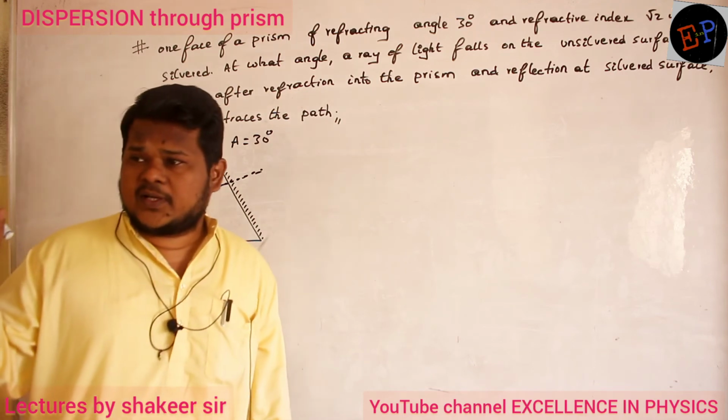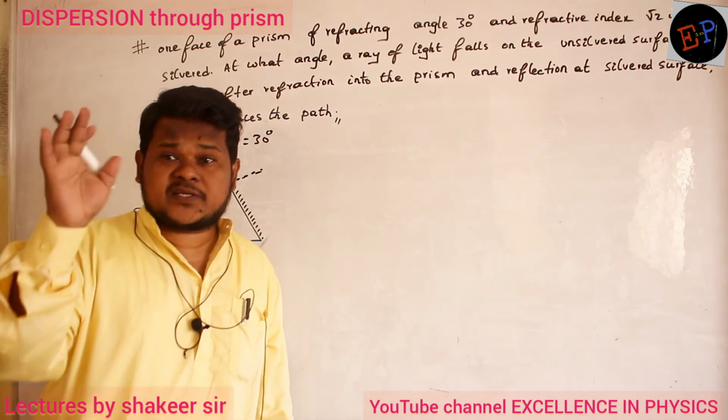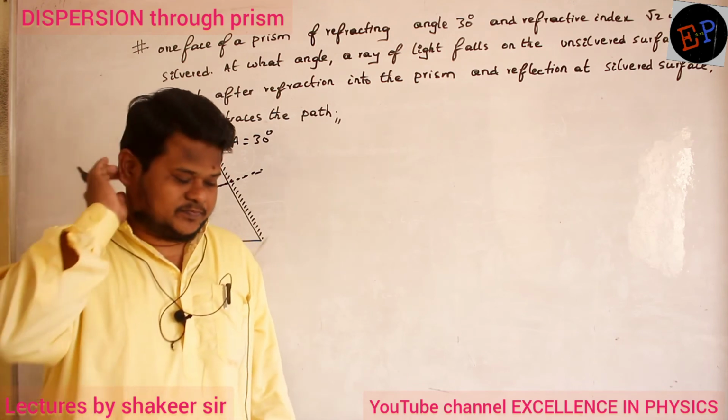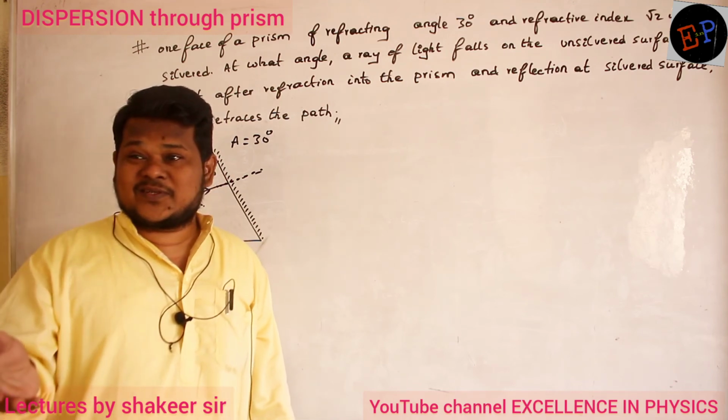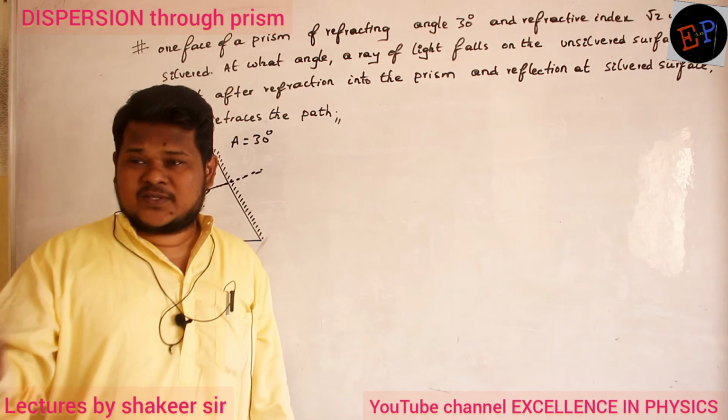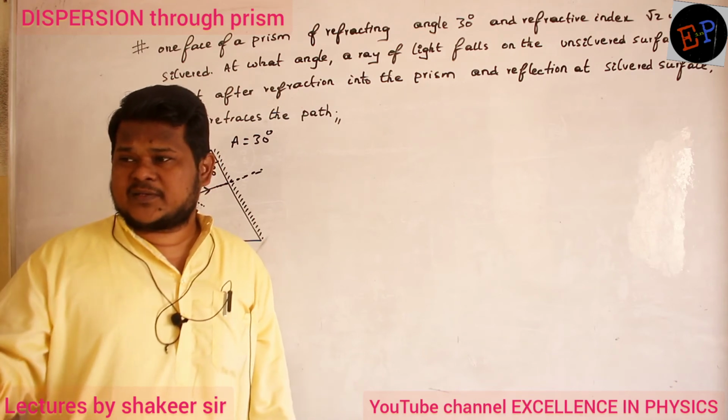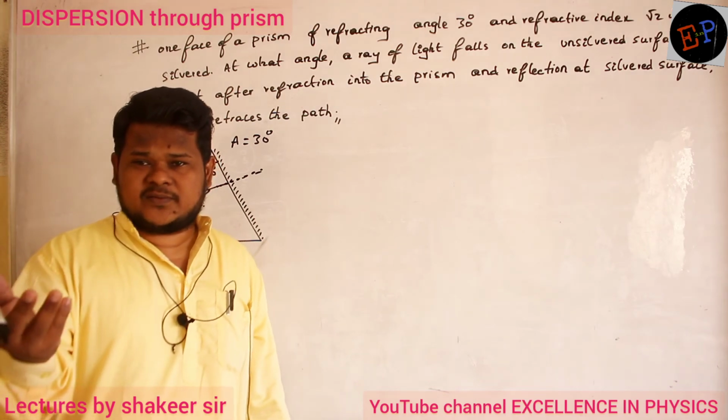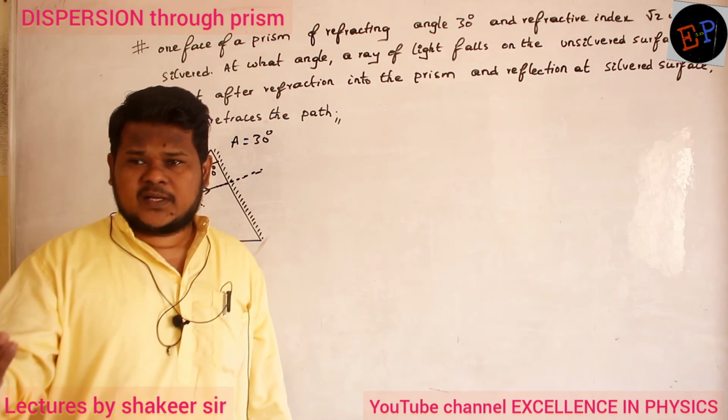What should the angle of incidence be? 0. Then the angle of refraction will be how much? 0. If the angle of incidence is 0, the angle of reflection will be how much? 0 only, no? Because at every reflecting surface, the first rule should always be satisfied: the angle of incidence must be equal to the angle of reflection.